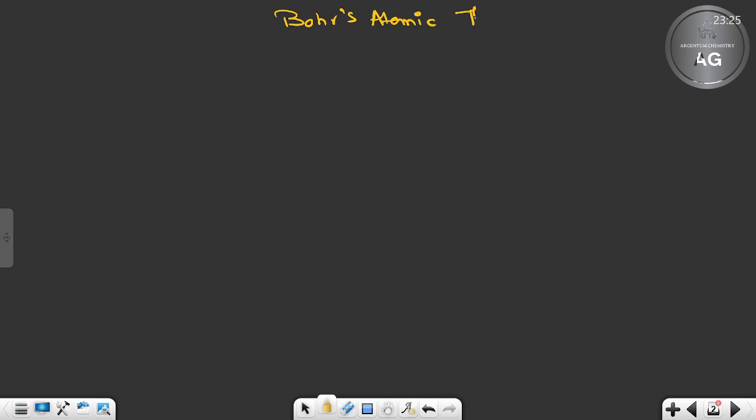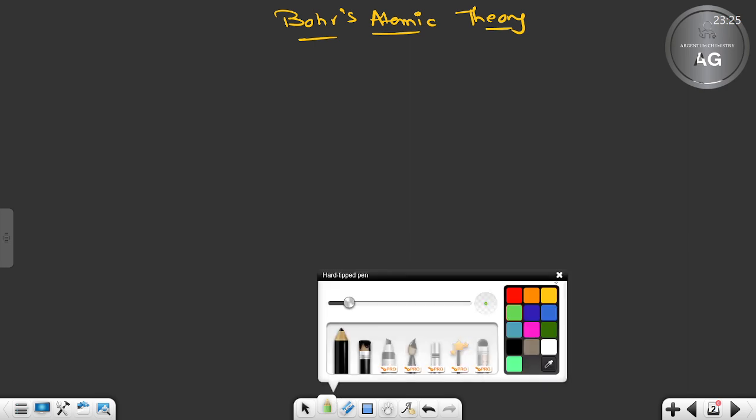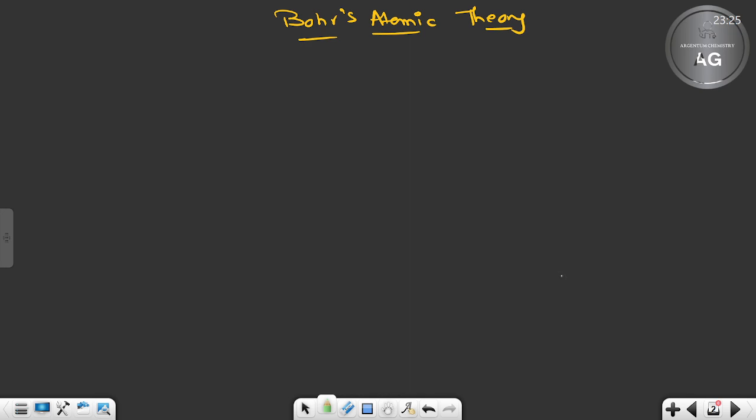When Rutherford's model failed, then came Bohr to modify his theory. Not entirely, he gave a few postulates, but to some extent he modified this theory. So to overcome those drawbacks that Rutherford's model had, Bohr proposed certain postulates. We need to know what those postulates were.